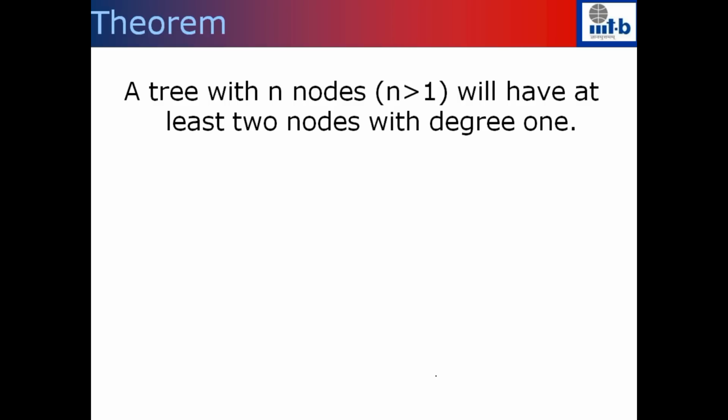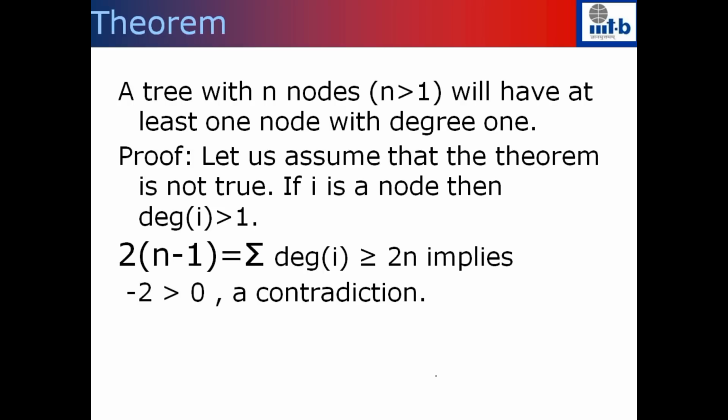So why should a tree have at least 2 nodes with degree 1? Let's first prove a simpler theorem. Here instead of 2, let's say there should be at least 1 node with degree 1. So what is the theorem now? A tree with n nodes will have at least 1 node with degree 1. How do you prove this?